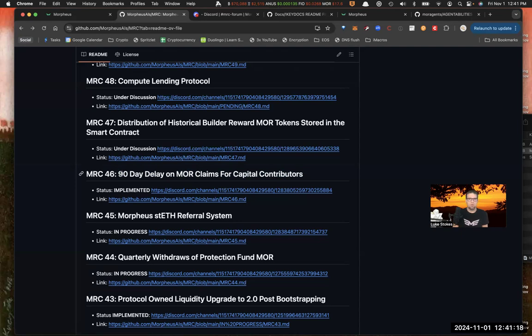So this was very cool. As soon as this happened, you saw the Morpheus price was just going like this forever, and it kind of bottomed out closer to around $20 per token. That's pretty exciting, to know that little tweaks to the tokenomics like this make a big difference.